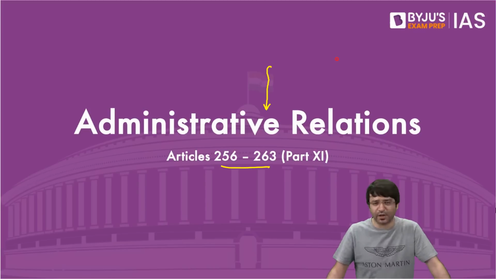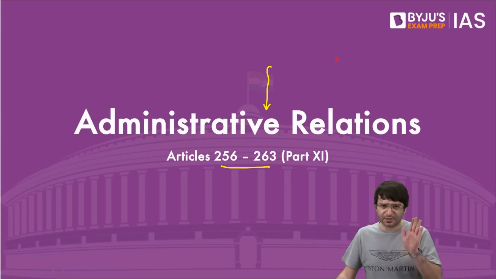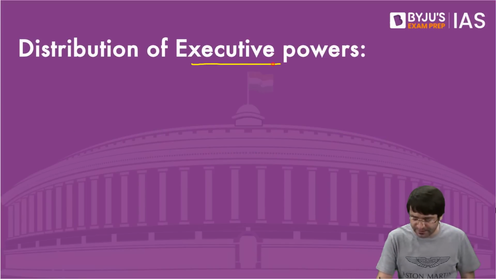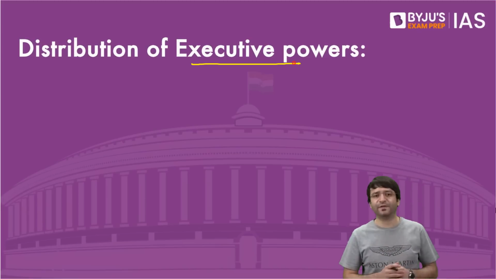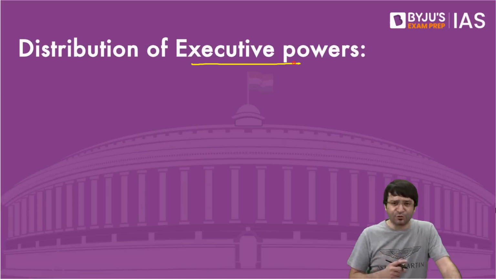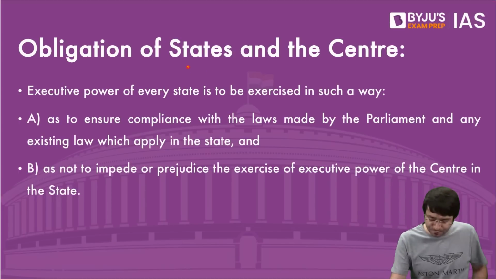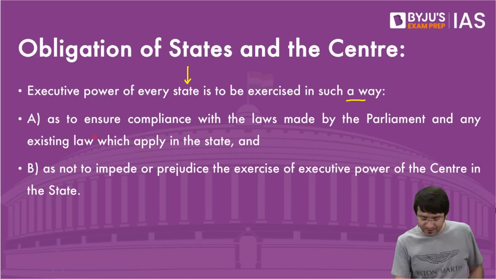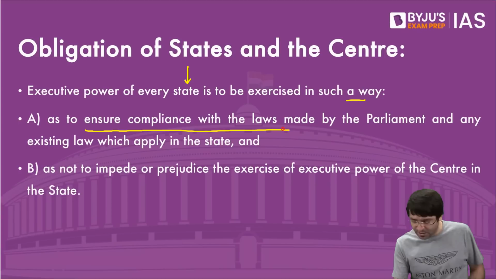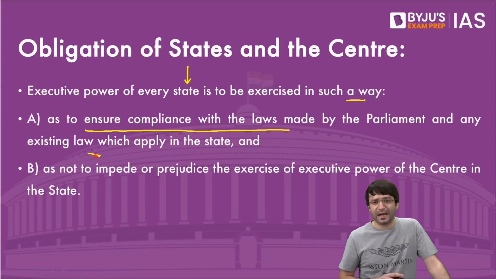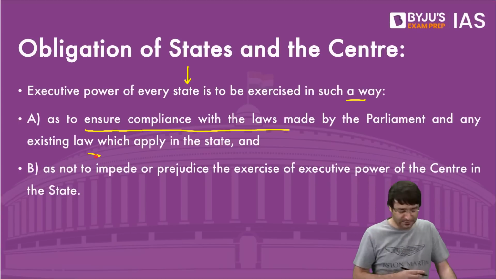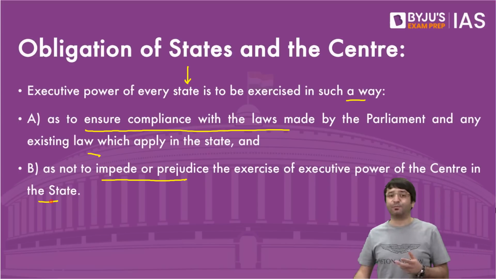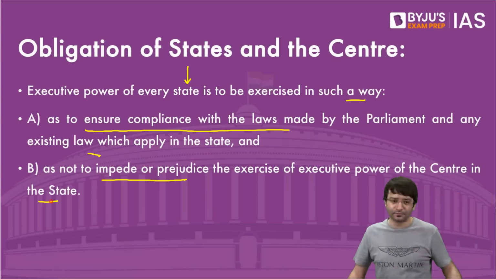Article 263. You don't have to remember the article numbers, just understand the concept. Distribution of executive power. Constitution says executive power of every state is to be exercised in such a way so that it complies with the laws made by the parliament and any law which is applicable in that state, so as not to impede or prejudice the exercise of the executive power of the center in the state. What does that mean?